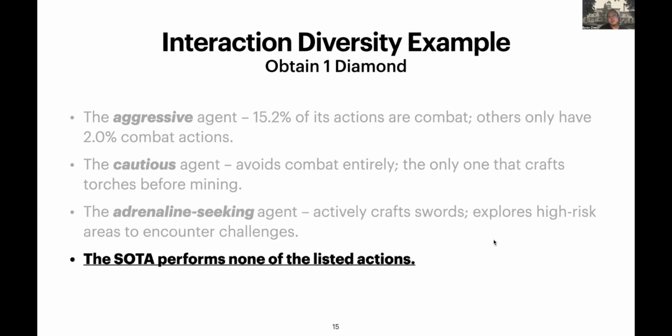And to be noted, the SOTA performs none of the listed actions, including the combat actions, showing that our agents can really do their work by following the personality that has been provided, and at the same time they show more diverse solutions while solving the problems.